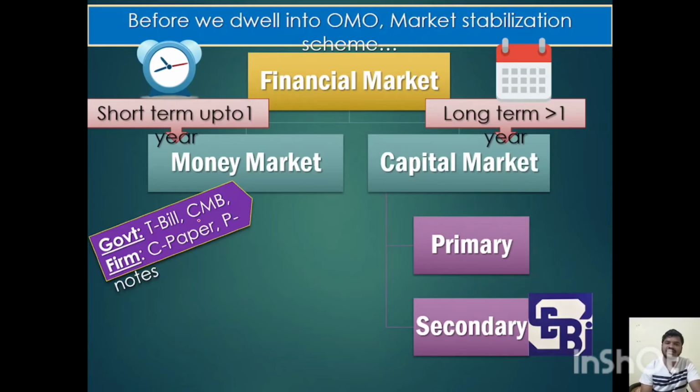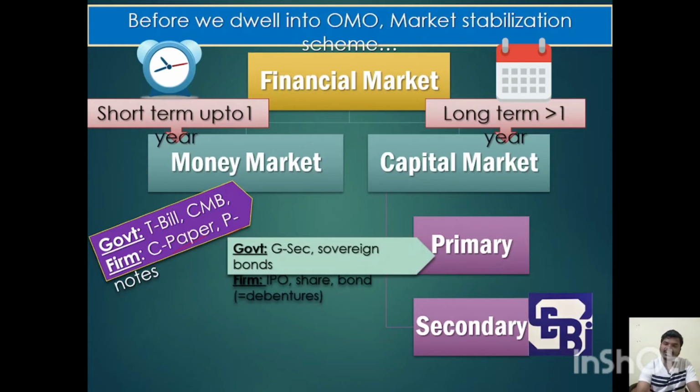Government issues treasury bills, cash management bills, and private firms issue commercial paper or promissory notes. Any private or PSU firms issue commercial paper and promissory notes to the public, and they borrow money from the public. When the term of that borrowing is less than 1 year, it has to approach the money market. When the government or firms want money for a longer period, more than 1 year, then it has to approach the capital market.